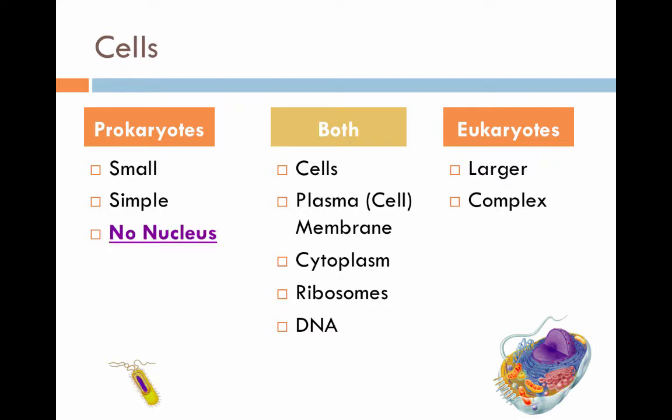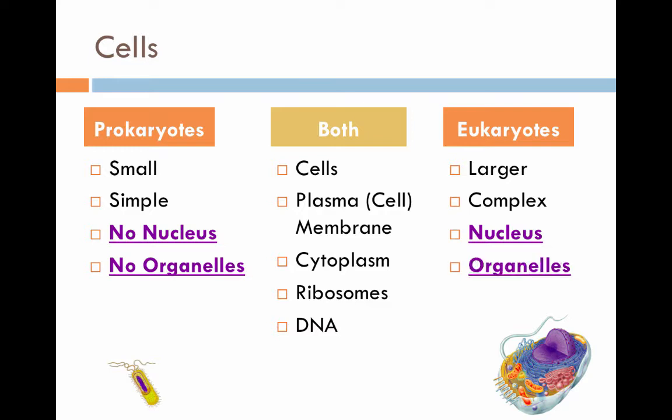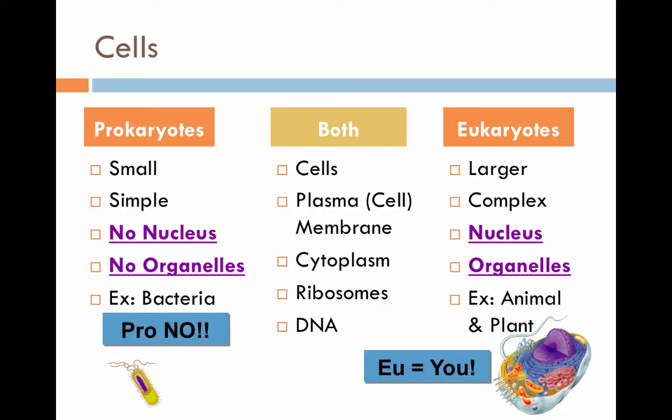Prokaryotes do not have a nucleus. Eukaryotes do have a nucleus. Prokaryotes do not have membrane-bound organelles. Eukaryotes do have organelles. Prokaryotes are bacteria, and eukaryotes are animals and plants. So notice under prokaryotes it says no organelles, but in eukaryotes there are organelles.